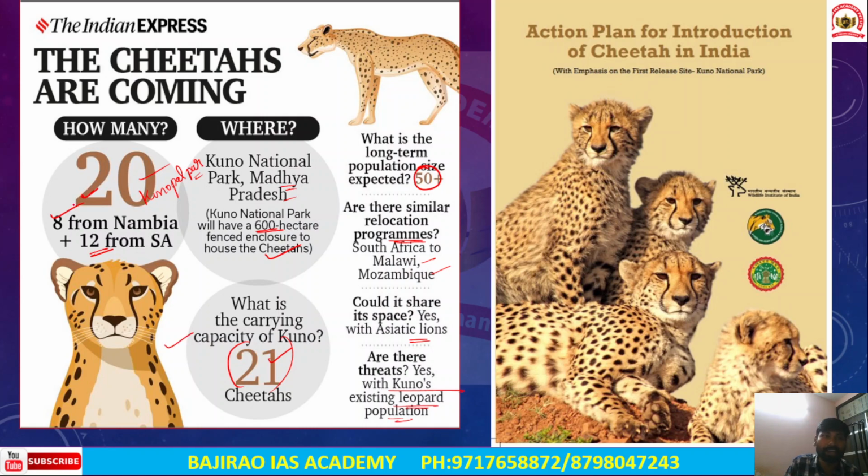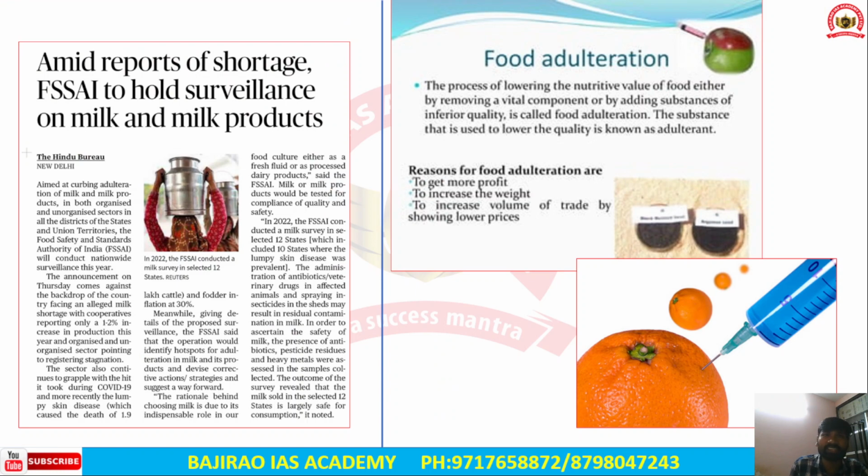Just remember the numbers: 8 from Namibia and 12 from South Africa. Kuno National Park is in Madhya Pradesh. So the action plan for introduction of cheetahs in India has emphasis on the first release site, Kuno National Park. Okay. Now let's discuss the next article.